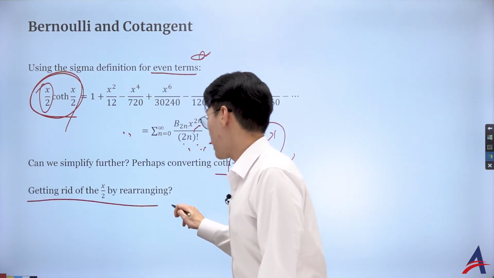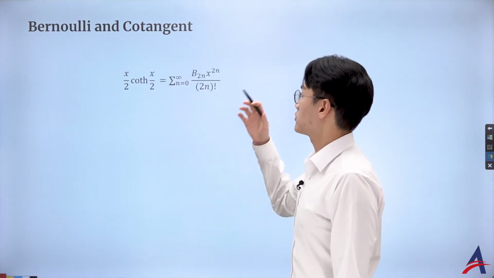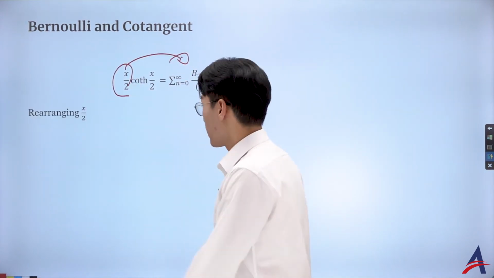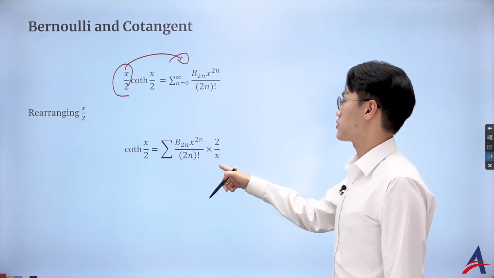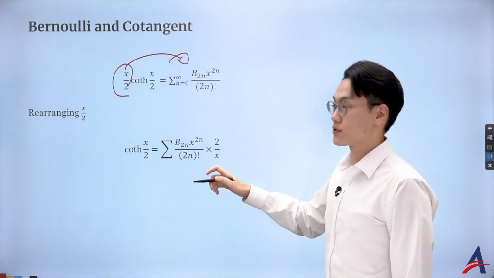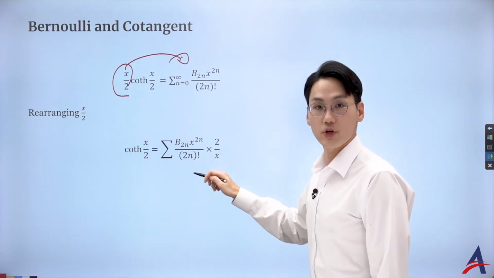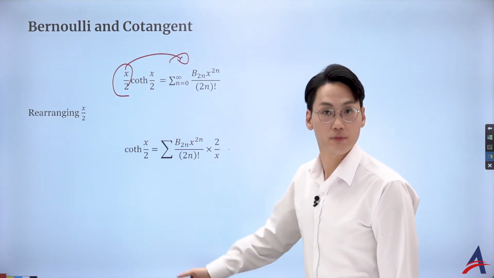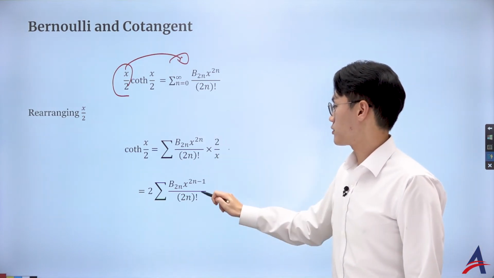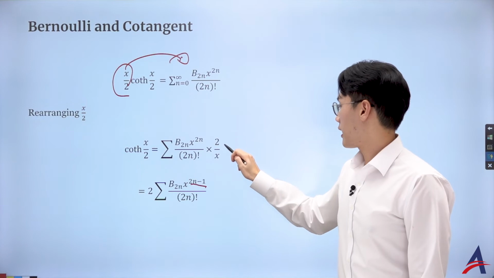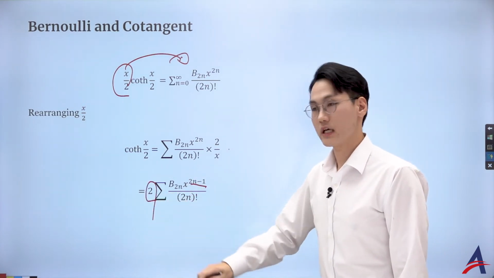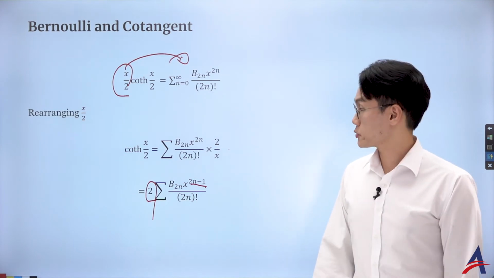So what we want to do is to get rid of the x over 2 by rearrangement first. So let's try to rearrange this to the other side. What I then end up getting is just multiplying by who? 2 over x, the reciprocal, but it's going to be term by term, so it actually gets multiplied on every term of the sequence within the sigma. So it just cancels out, so it becomes x to the 2n minus 1. And I multiply by 2, but it's a constant factor, so I can actually take it outside of the sigma. Okay, so far so good.